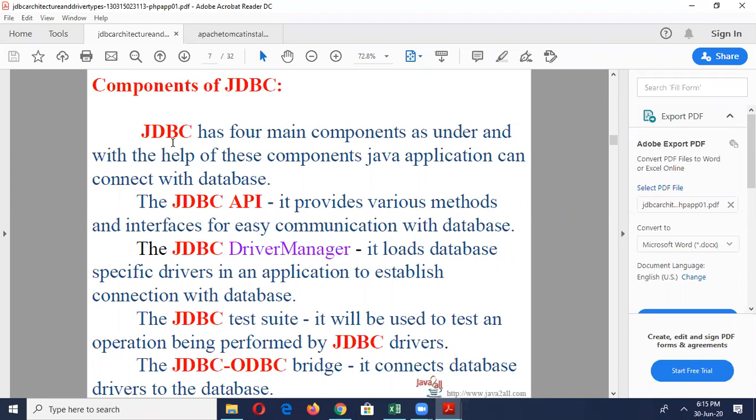The next one is the JDBC-ODBC bridge. Before JDBC existed, we had Open Database Connectivity, the ODBC API. It is mainly for accessing relational databases. If you're working with an old version, you have to install the ODBC driver, and JDBC talks to ODBC so you can get connected to databases.